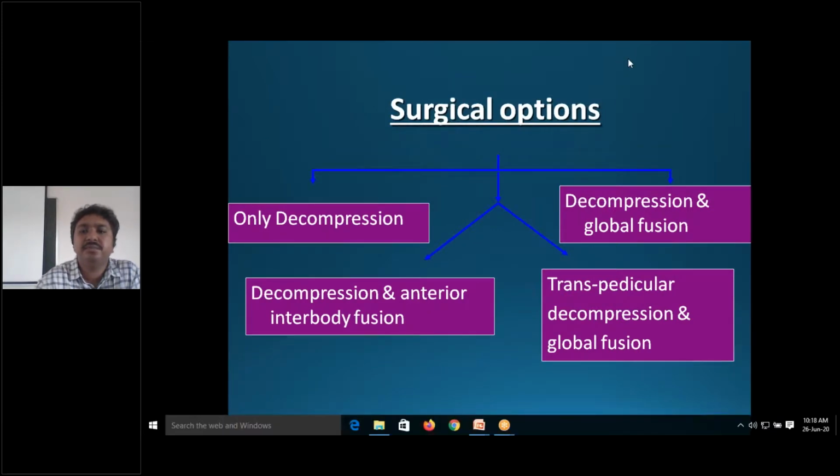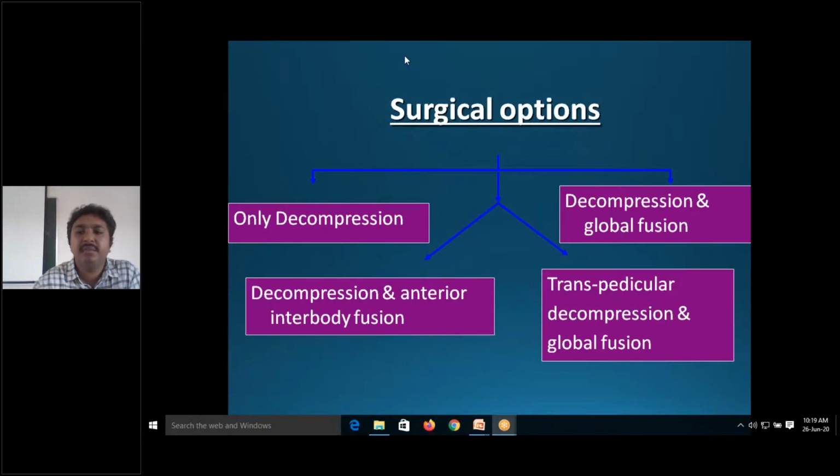Surgical options include only decompression, where you decompress and remove the cold abscess. You do a decompression and anterior interbody fusion, where we go through the abdomen and then anteriorly you can fix. Usually it is done in the cervical region. In the cervical region, you go anteriorly through the neck and remove the cold abscess, remove the disc material which is diseased, and fill it with bone graft and put a plate. So that is interbody fusion anteriorly.